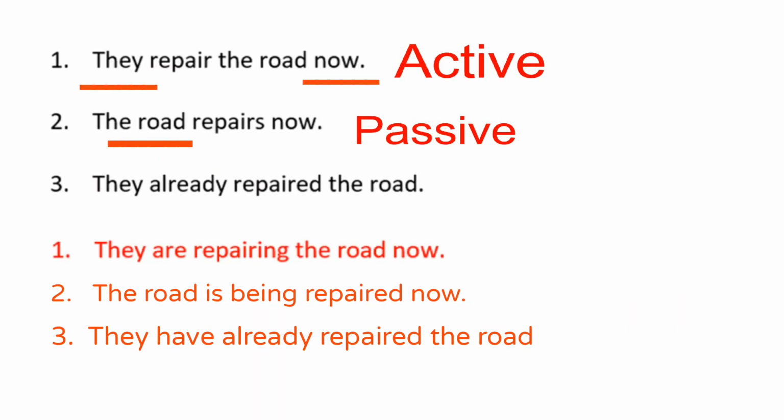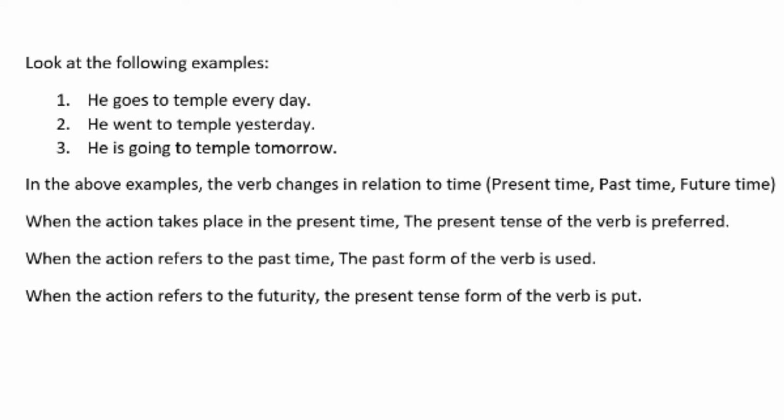The above analysis clearly shows that a correct verb form depends upon time references and meaning in the given situation. Look at the following examples. He goes to temple every day. He went to temple yesterday. He is going to temple tomorrow.